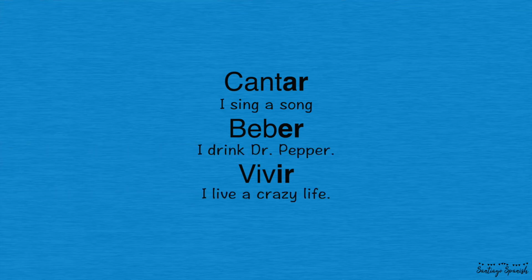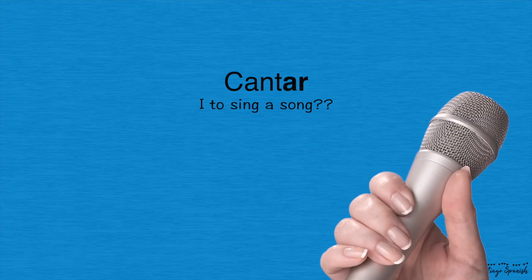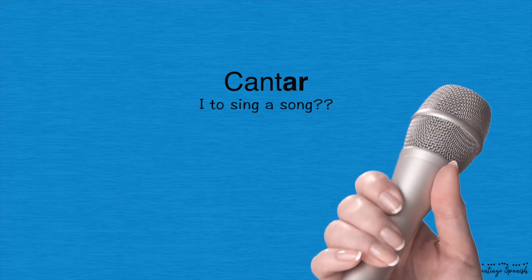live. But what if I want to say, I sing a song, I drink Dr. Pepper, or I live a crazy life. At that point, you can't use the infinitive because you don't want to say, I to sing a song. That doesn't make any sense. So that's when we take off the endings AR, ER, or IR, and we add a new one. The new ending will tell us whether it's I, you, he, she, and so on and so forth.